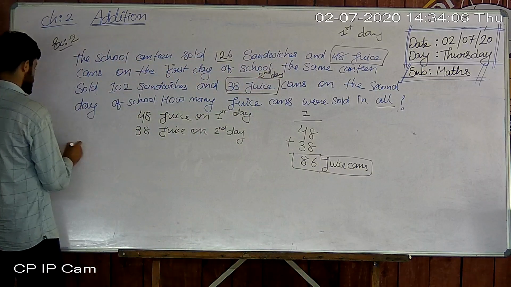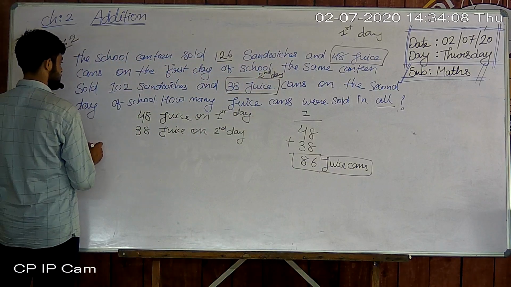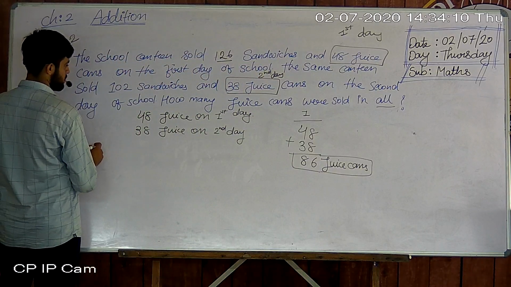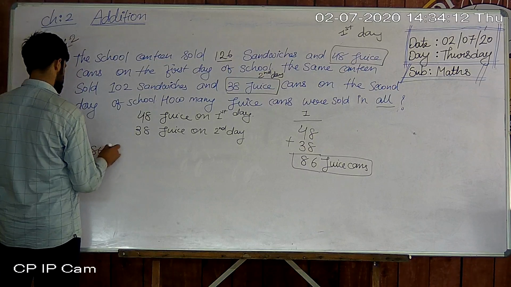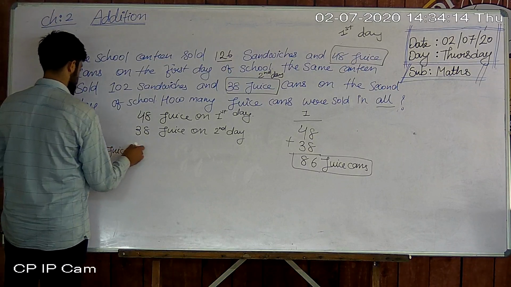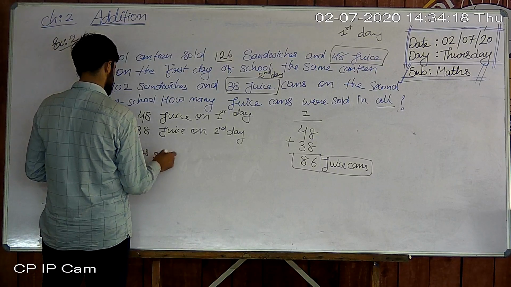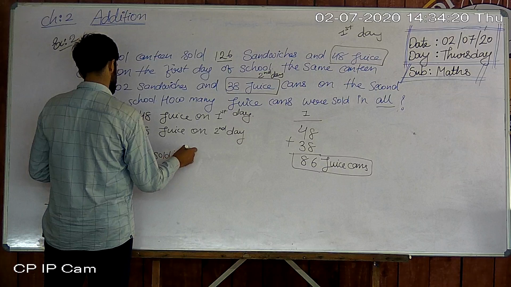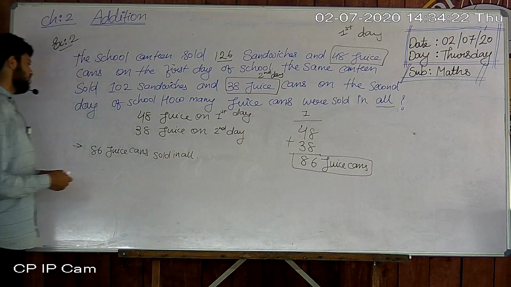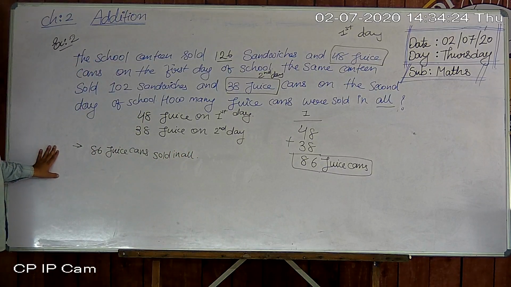So we can write: 86 juice cans sold in all. Understood? That is your answer.